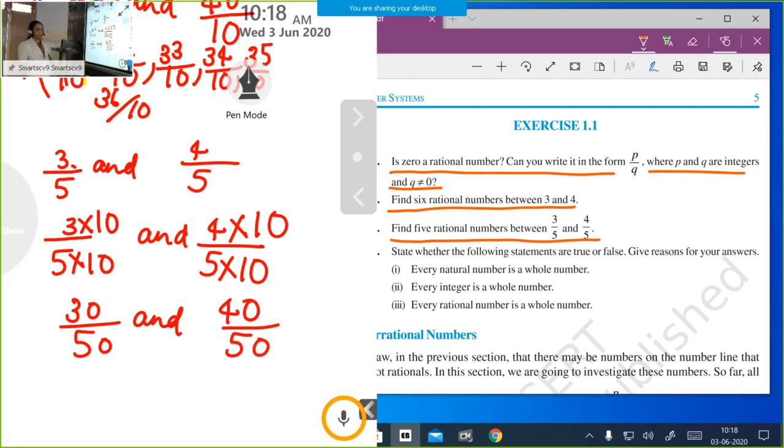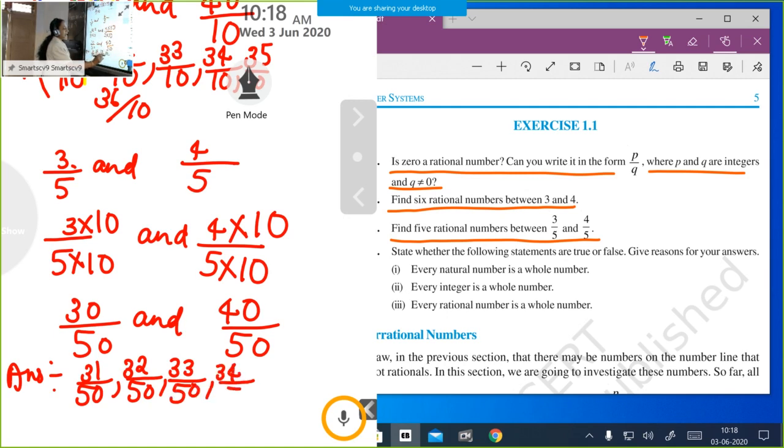Between 30 by 50 and 40 by 50, we can insert so many numbers. We need only 5 rational numbers. So how can we write the answer? Our answer is 31 by 50, 32 by 50, 33 by 50, 34 by 50 and 35 by 50. So this way we can insert 5 rational numbers between 3 by 5 and 4 by 5. I think it is clear for you. Next one.